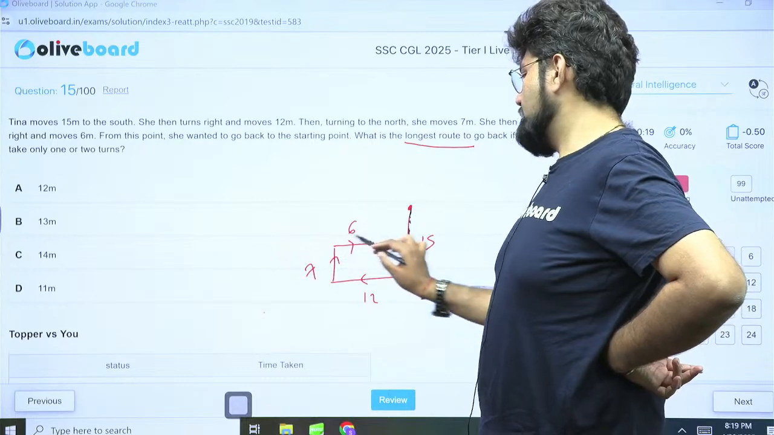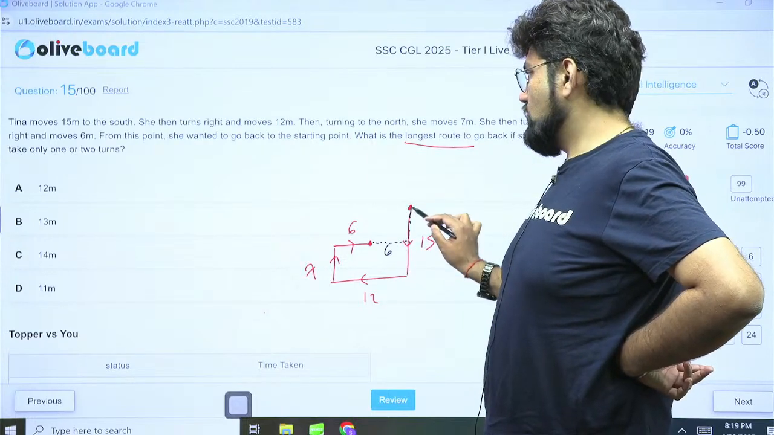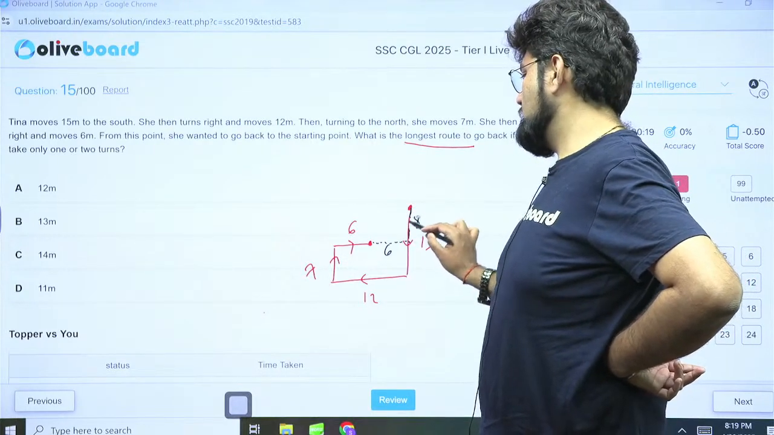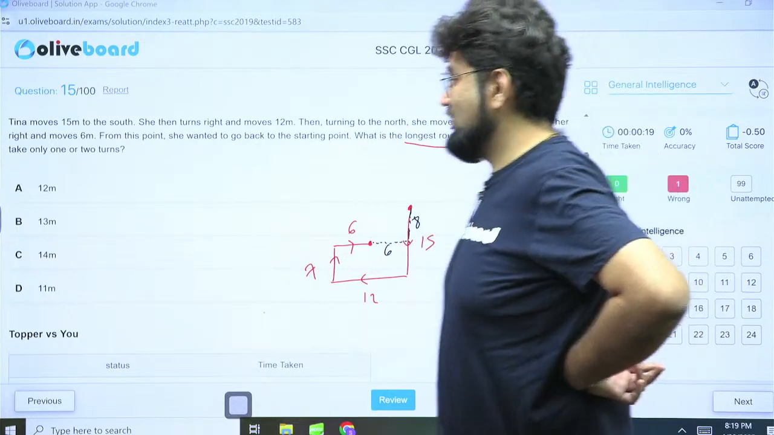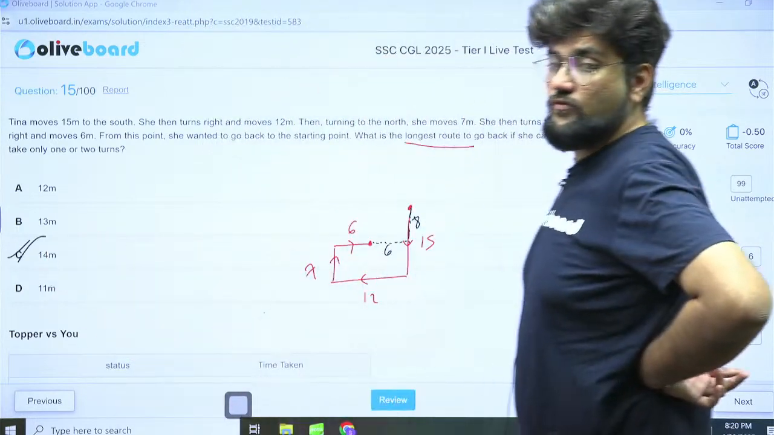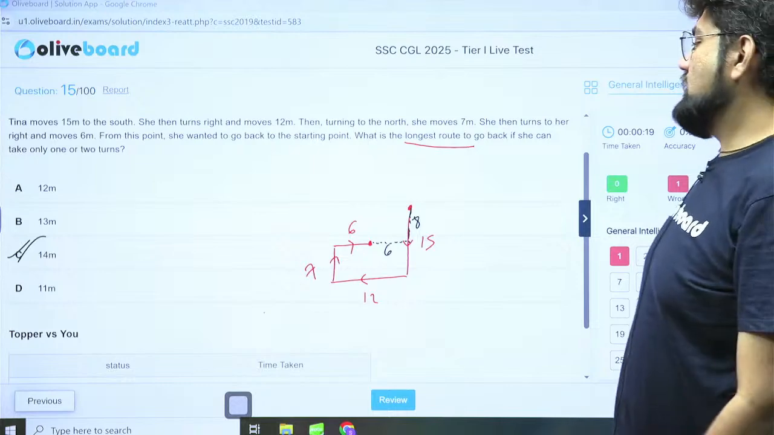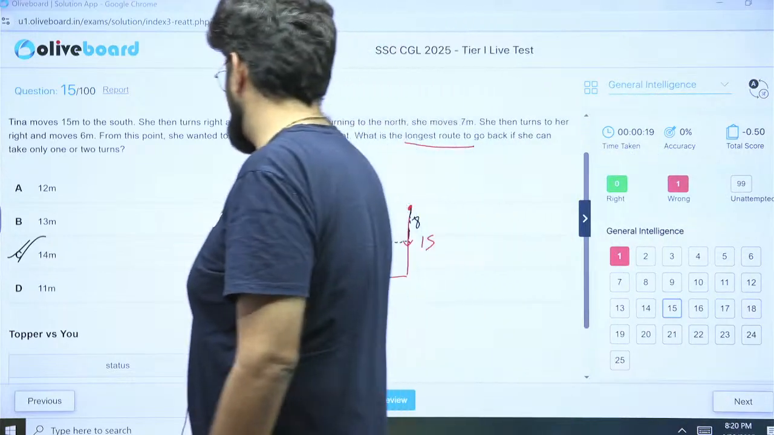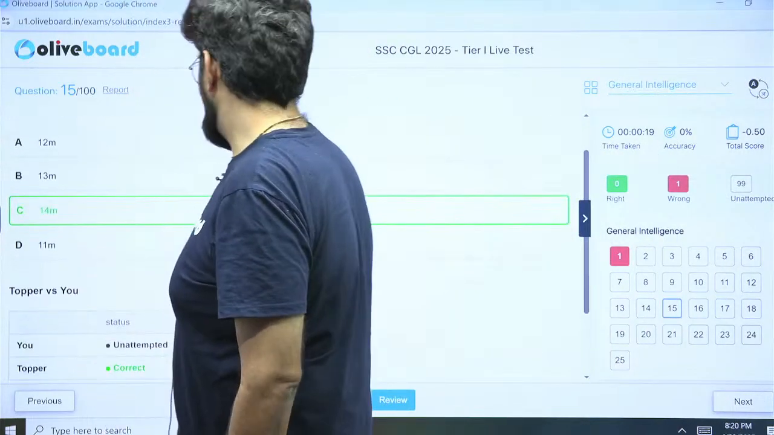So this is 12 minus 6 is 6 kilometers, or meters rather. 15 minus 7 is 8. So this becomes 6 plus 8, 14. This is the longest route from here to reach the starting point, not the shortest one. The shortest one would have been 10 by Pythagoras theorem. So this is why this question is interesting.